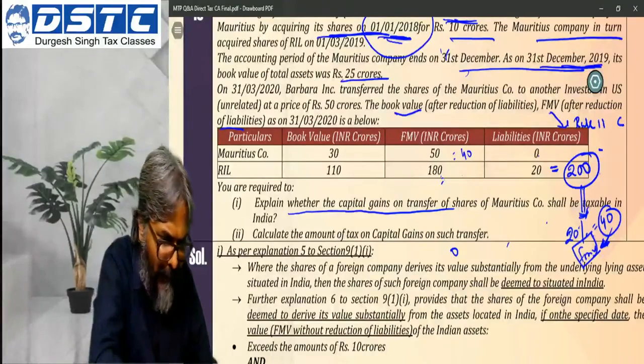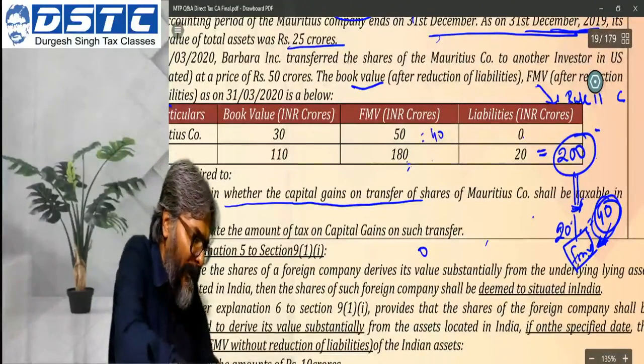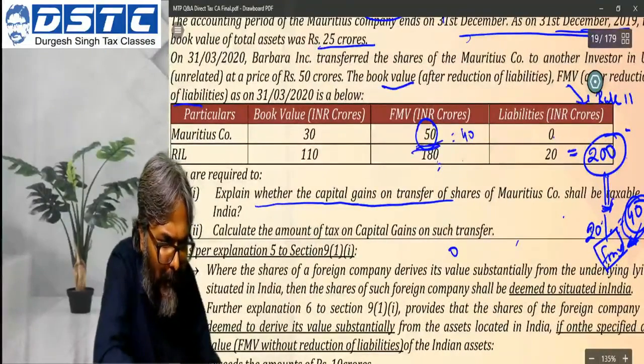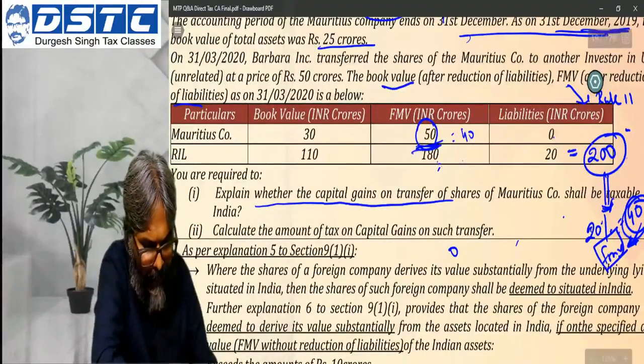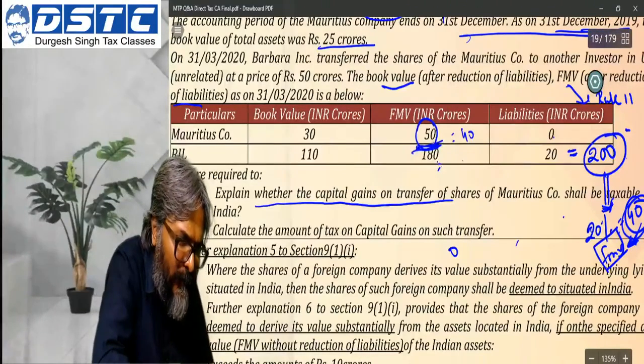Now, if the 40 crores of the investment stake is of the Mauritius company, please check how much is its own total asset. The total asset is 50 crores.